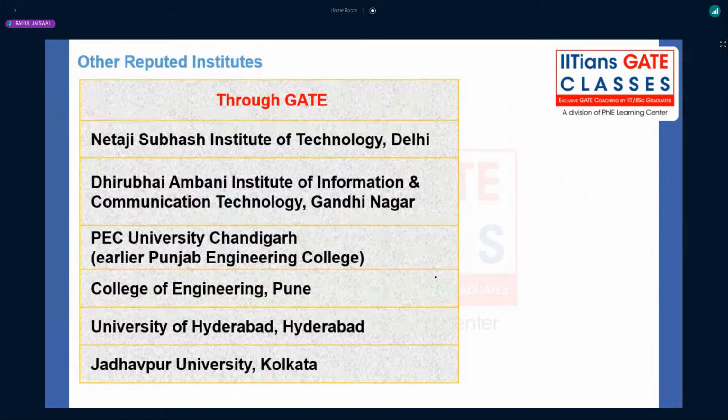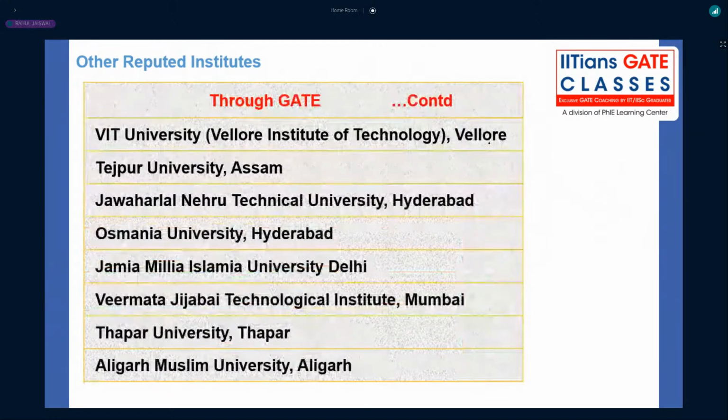Now again, we have the other reputed institutes through GATE. So once again, here you can just have the name, not that much important. So you can skip this one. Other institutes you can have once again here.